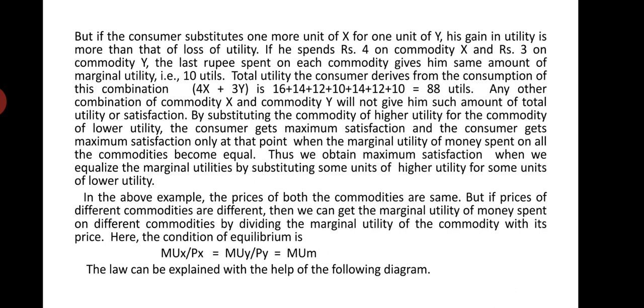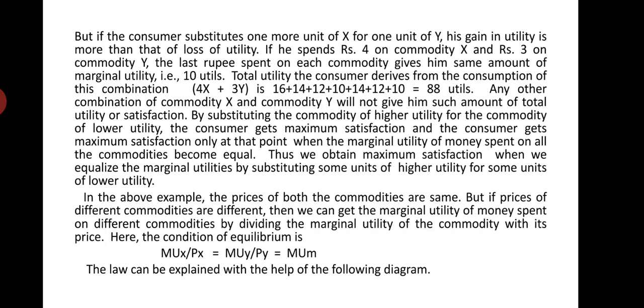So what is the condition to get maximum satisfaction? If there is a difference in the prices of the commodities, the condition of equilibrium is MUX upon PX is equal to MUY upon PY, that is MUM.